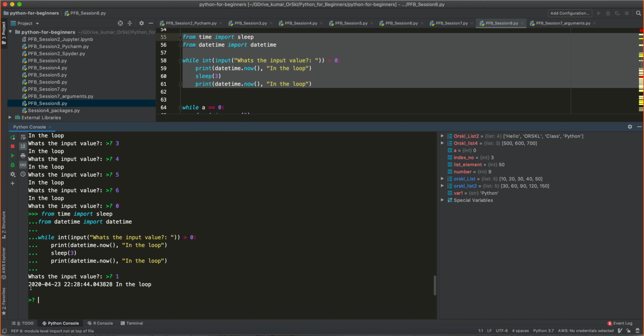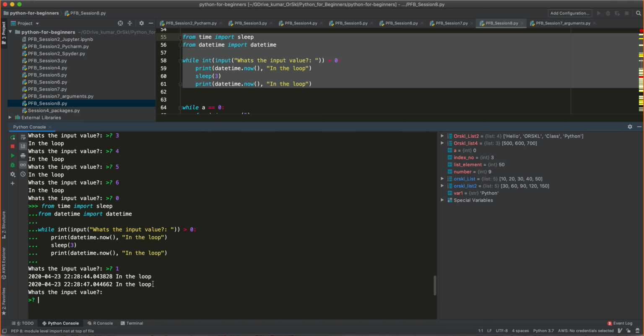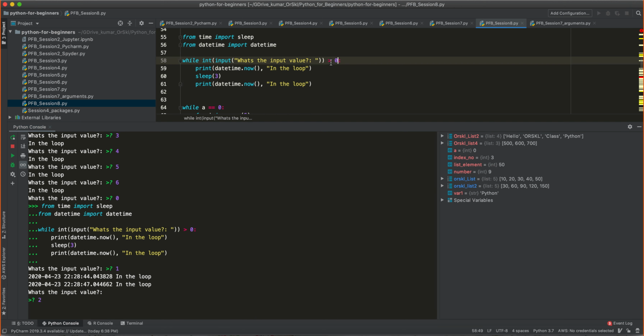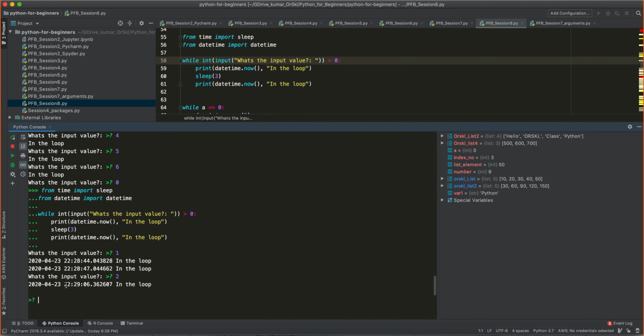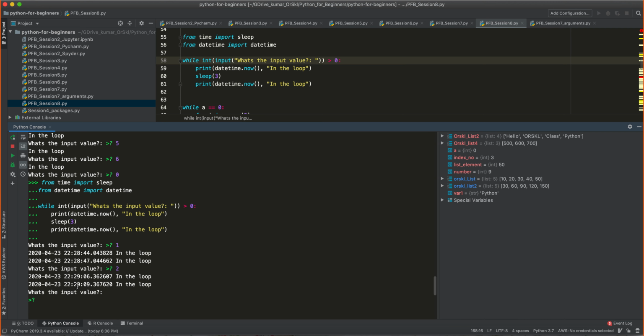What happened? It has printed the first one, and the second one has printed after 3 seconds. If you see the difference between 44 seconds and 47 seconds, exactly, it has halted for 3 seconds. Okay. Again, I am saying 2. 2 is again greater than 0 as I programmed in my while loop. You see it here again. First time it has printed the date time. Now again, after 3 seconds, it is printing your second one. See, 6 seconds to 9 seconds.